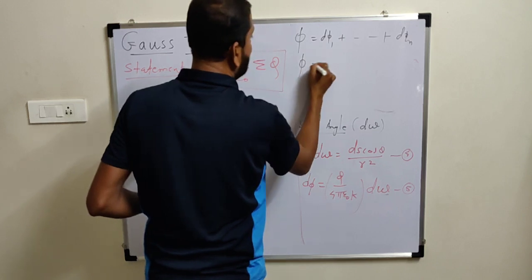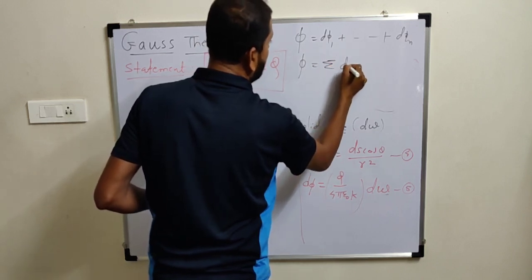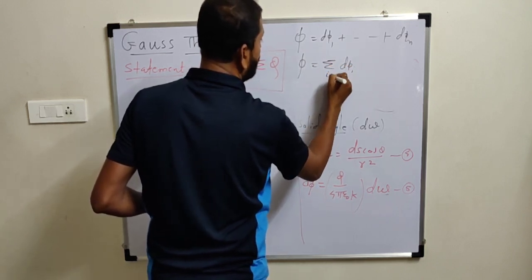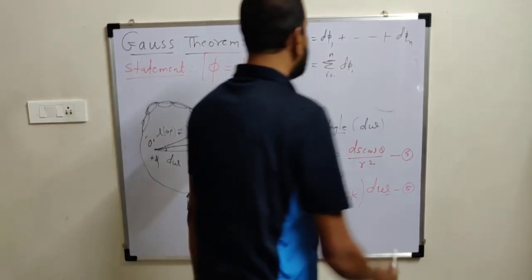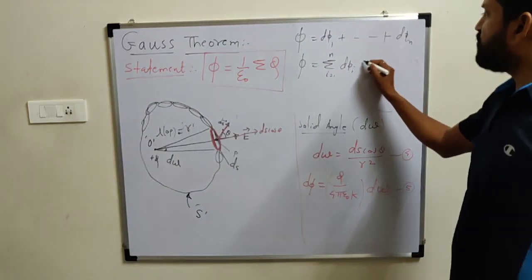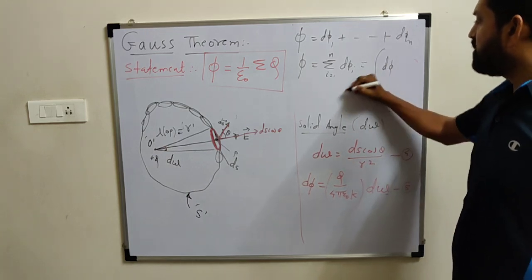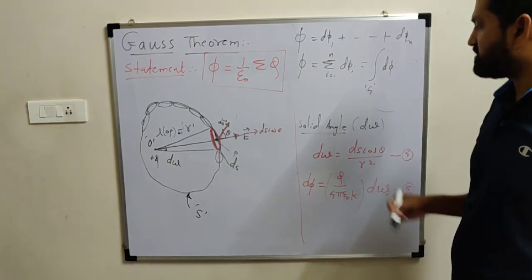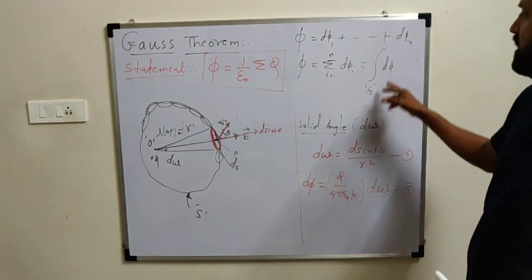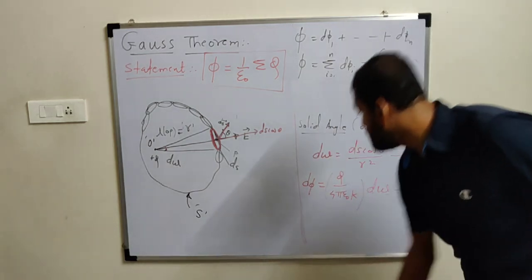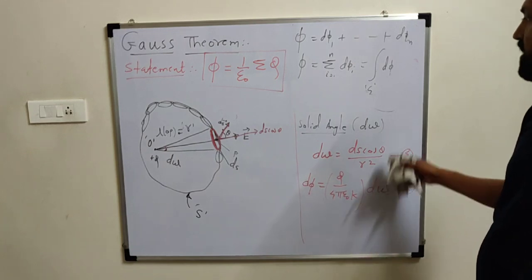Or simply we can say that this is equal to summation d phi suffix i, i equal to 1 to n. This is the summation method. Or also we can use the integration sign, d phi over the entire surface. That entire surface is nothing but S. So if we replace the value of d phi, what is d phi? Q upon 4 pi epsilon 0 k d omega.